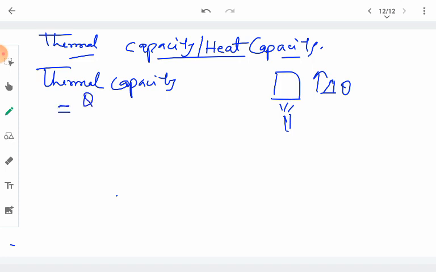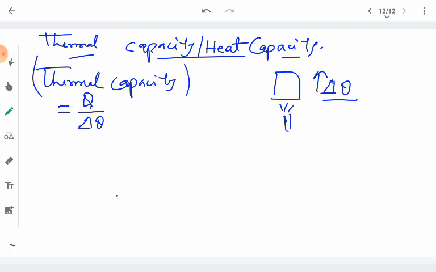Suppose that we are giving it an amount of heat Q for a given mass of the substance, and the temperature change in it is equal to delta theta. Therefore thermal capacity measures the amount of heat required to raise the temperature of the substance by 1 degree. The amount of heat per unit increase in temperature is called the thermal capacity of the substance.